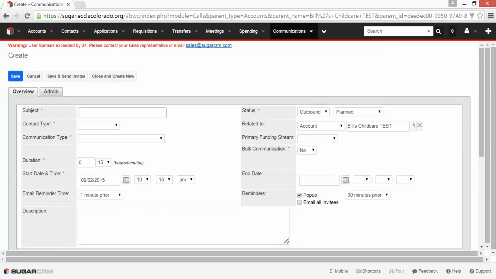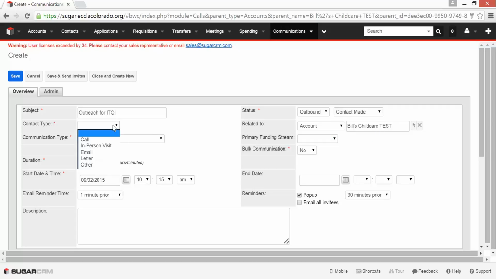The subject should be meaningful. For example, outreach for ITQI. The status of this was outbound because this was a phone call to a provider. If they had called me, it would have been inbound. And we did actually make contact, so I'm going to indicate that here. We could pick planned, left message, or we need to call back.